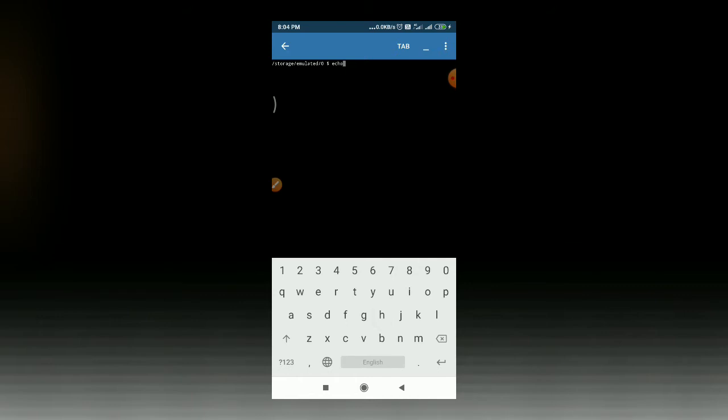Okay, suppose if I type echo hello, it will print this same line, or if I type command date, it will show me today's date and time. Or if I type pwd, that is print working directory, it will show me the directory in which currently I am working. Or if I need any help regarding commands in Linux, I will simply type help.